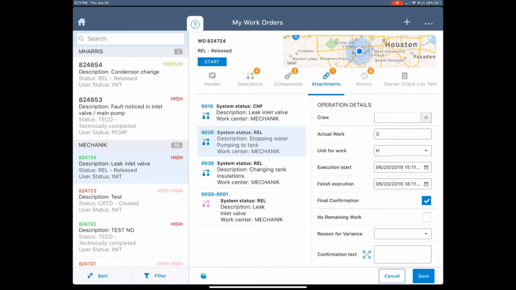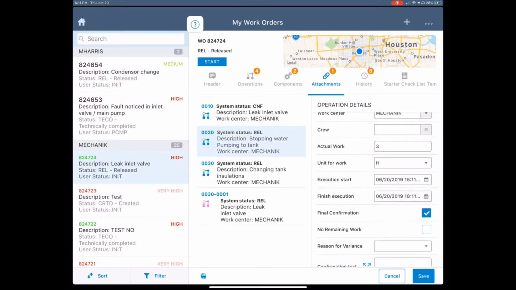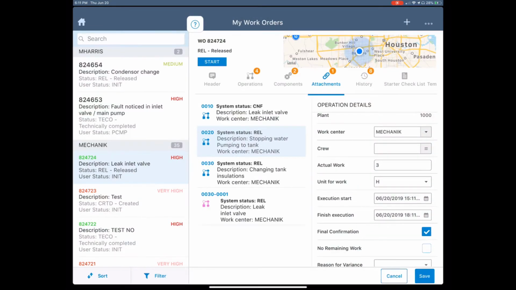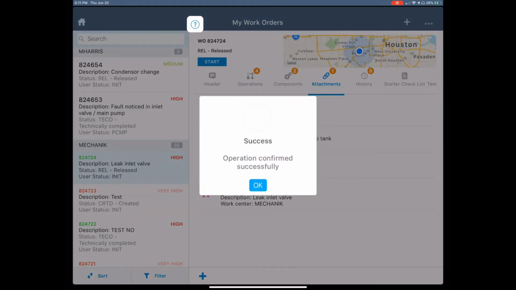I'm going to mark this as final confirmation. And if I have a reason for variance, if this took longer than planned, I can mark my reason codes for variance. But if not, I can go in and save this operation and post my time confirmation. So two different ways of doing the time confirmation.